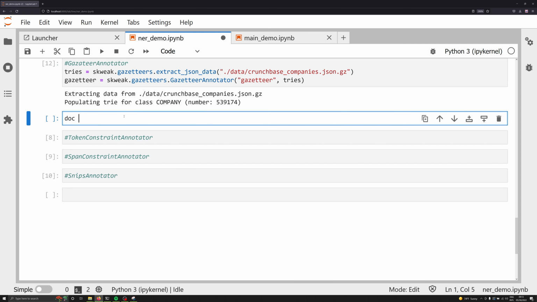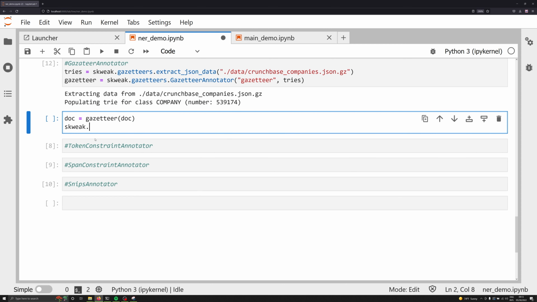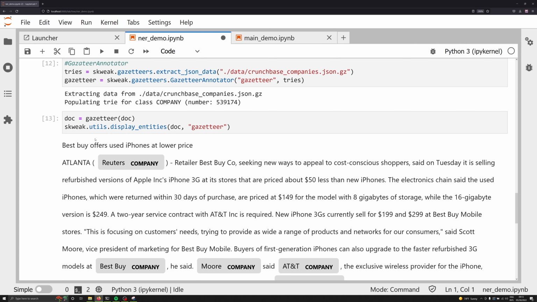So let's go ahead and see what that looks like by visualizing it. So we can say doc is equal to gazetteer. We're going to call this variable here, which is going to be our entire annotator pipe. And we're going to pass in that same doc object. Now again, we're going to say skweak.utils.display_entities. And we're going to pass in doc again, and we're going to specifically visualize the gazetteer pipeline. So we're going to say gazetteer, there we go, and we're going to execute that.